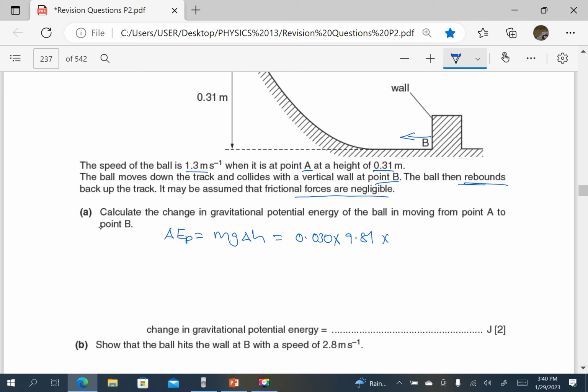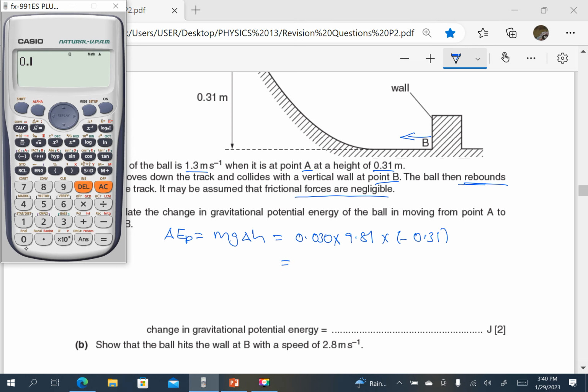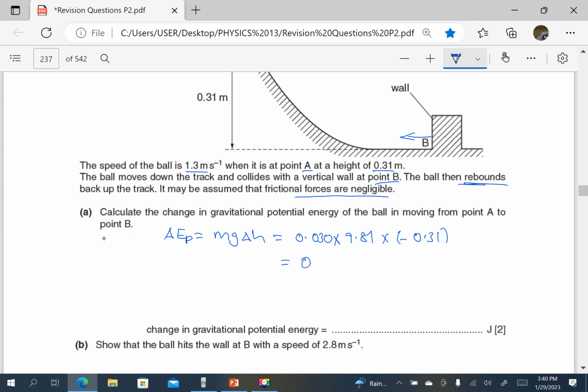Because it's falling downwards, the change in h is actually negative 0.3. You may put the negative or not. So we check this with our calculator. 0.03 times 9.81 times 0.31. That is 0.091. So I'll just say 0.091 negative.